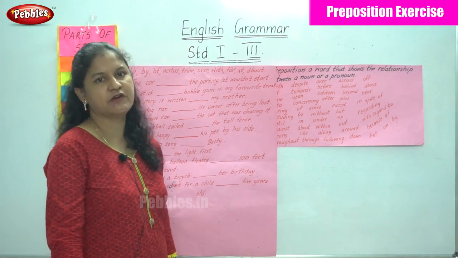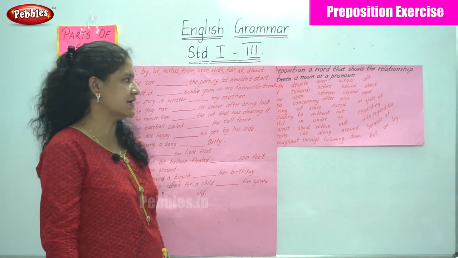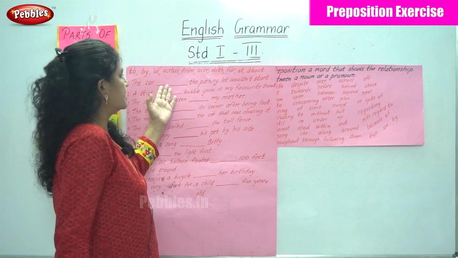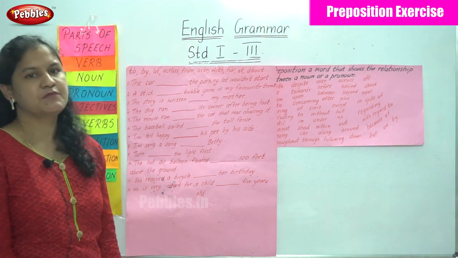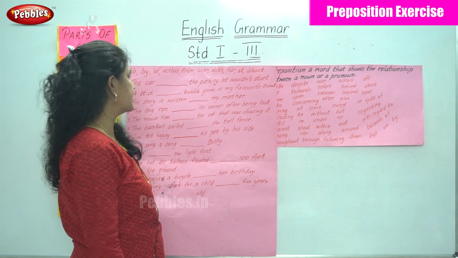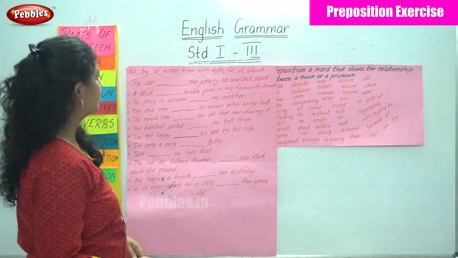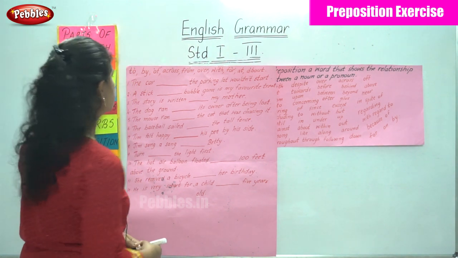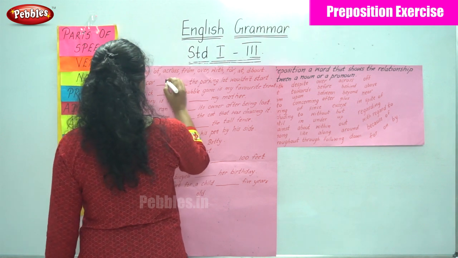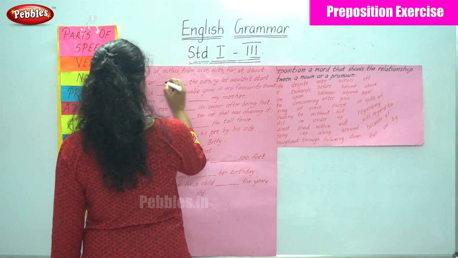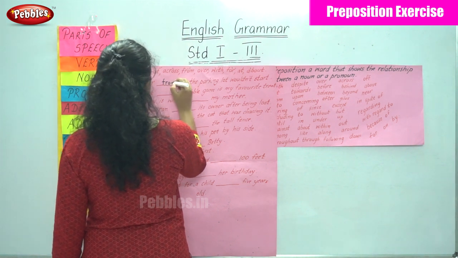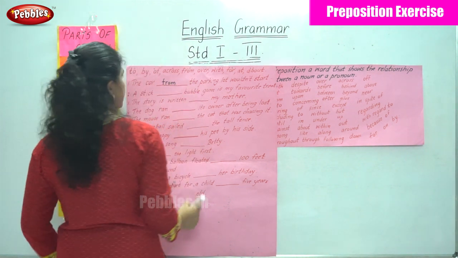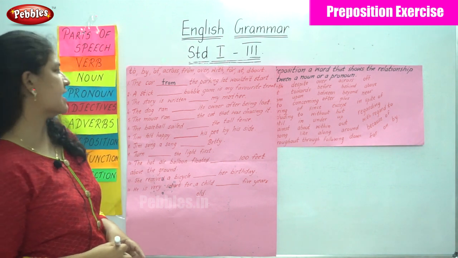So children, are you ready to start with this small exercise? The car dash the parking lot wouldn't start. So let us see which preposition takes its place. So the car from the parking lot wouldn't start. So I write the preposition from. The car from the parking lot wouldn't start.